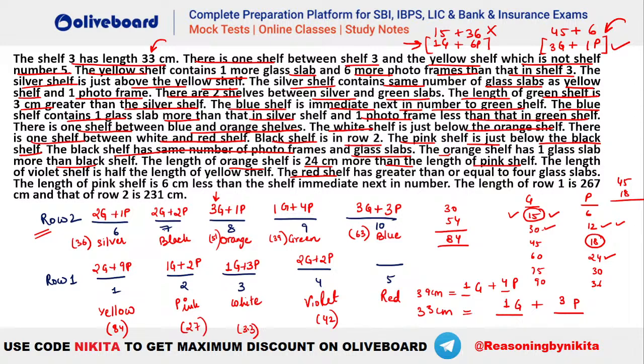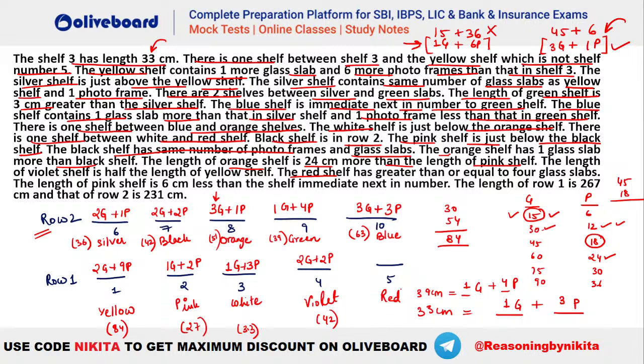Now what is the length of this black shelf, guys? ये black shelf का length कितना है? 2g मतलब 30, 2p मतलब 12, right? So 30 plus 12, that is equal to 42 here. This is going to be 42 centimeter. Okay, so now we have found everything. You can see everything has been already done.